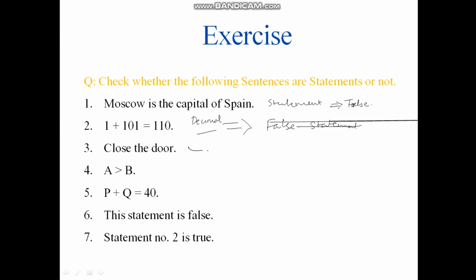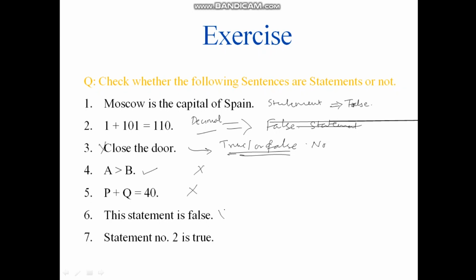The third one, close the door. It does not have any truth value. I cannot say that close the door is either true or false. It is neither true nor false. Such a sentence which cannot have a truth value is not a statement. So close the door is not a statement. A is greater than B. Since we don't know the values of A and B, I cannot say it is true or false. Again, this is not a statement. P plus Q is equal to 40. This is not a statement.